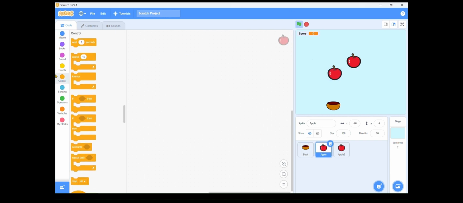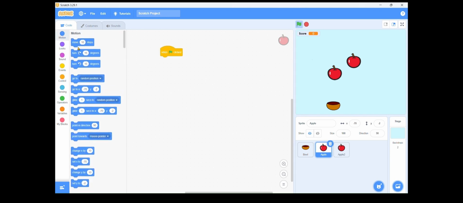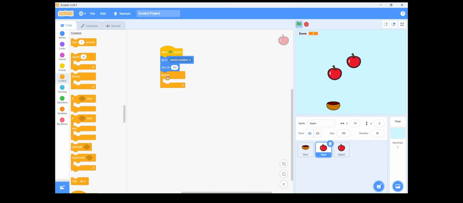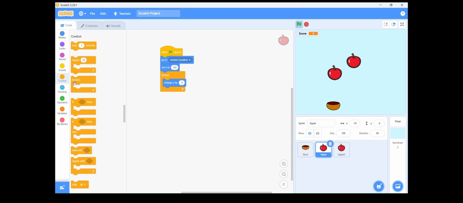Then the next code for the apple is, when the flag is clicked, go to the motion section and go to random position. Then set y to 180. Then forever, go to motion. Then change y by minus 5, sorry.